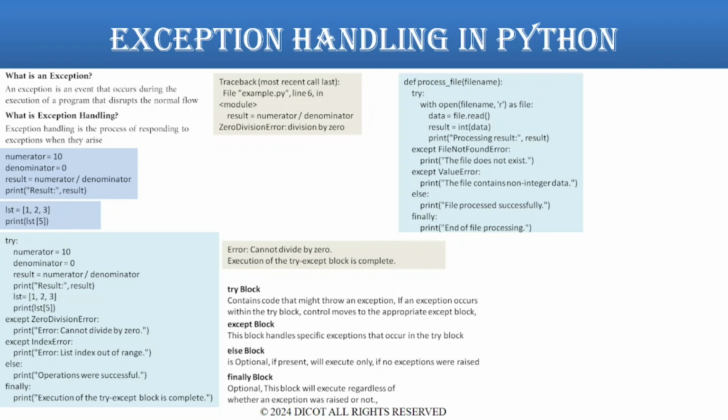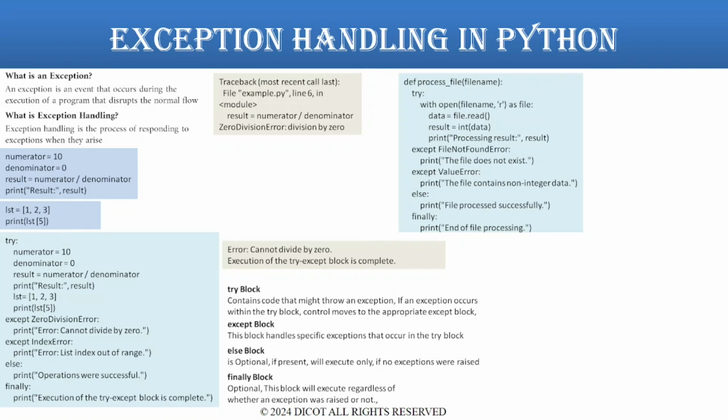The try block will attempt to open and read the file, simulating processing of data that might raise an exception. The except file not found error block is used for handling the file not found error. The except value error block is used for handling invalid data error. The else block contains code to execute if no exception occurs. And the finally block will run regardless of whether an exception was raised or not.